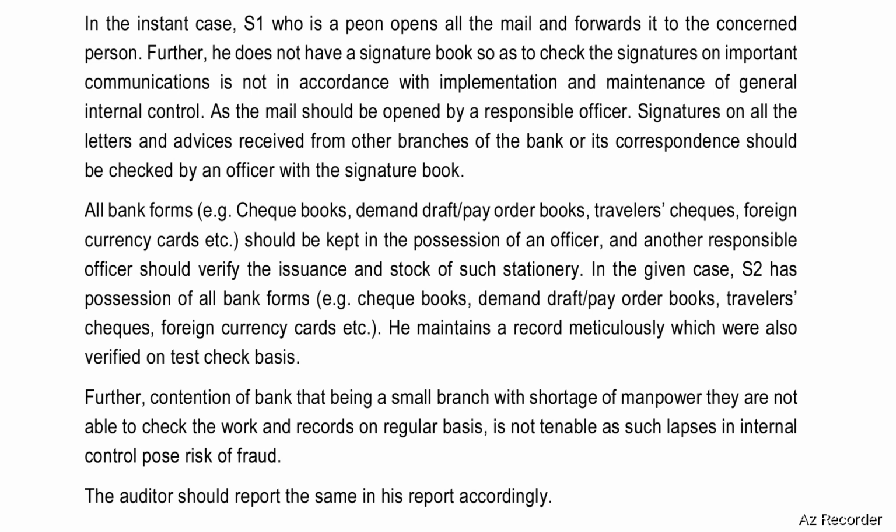Further, he does not have a signature book so as to check the signatures on important communications. This is not in accordance with the implementation and maintenance of general internal control, as the mail should be opened by a responsible officer. Signatures on all the letters and advices received from other branches of the bank or its correspondents should be checked by an officer with the signature book.